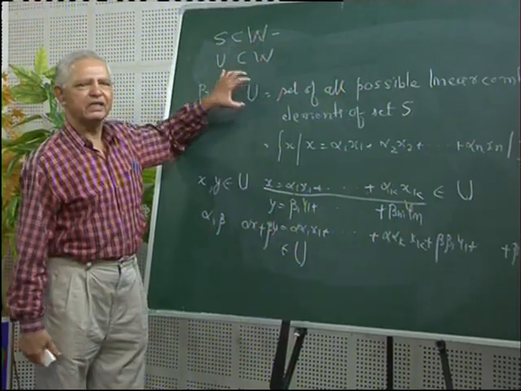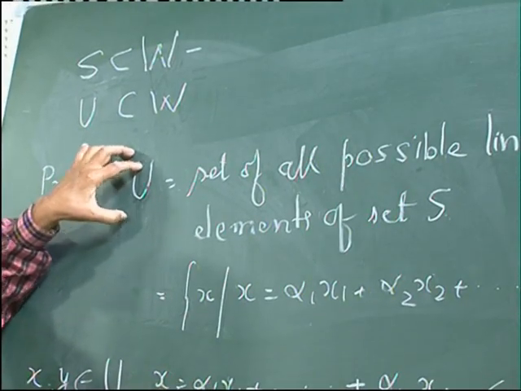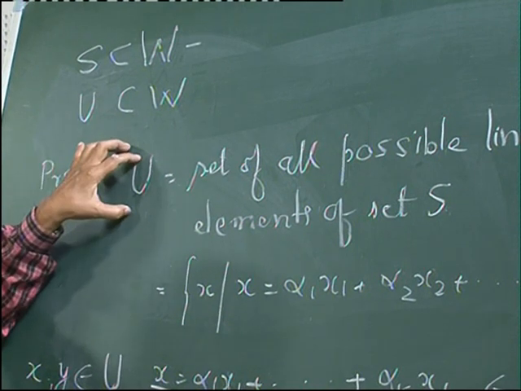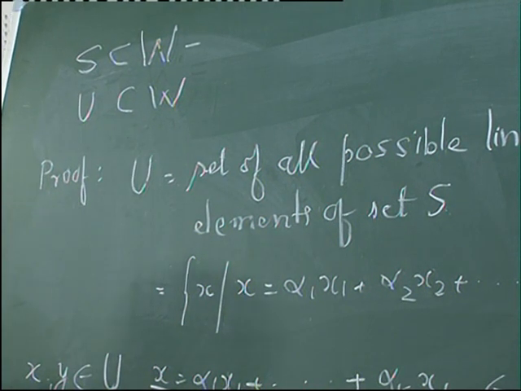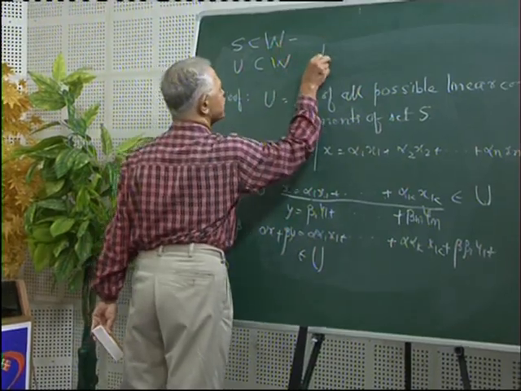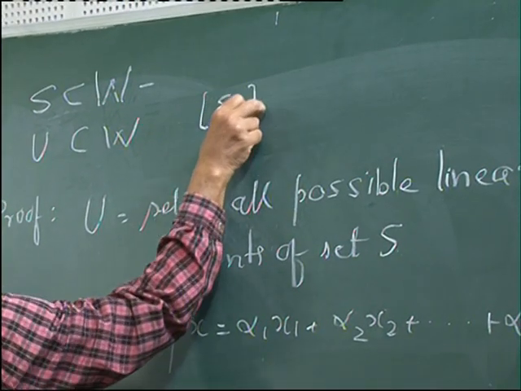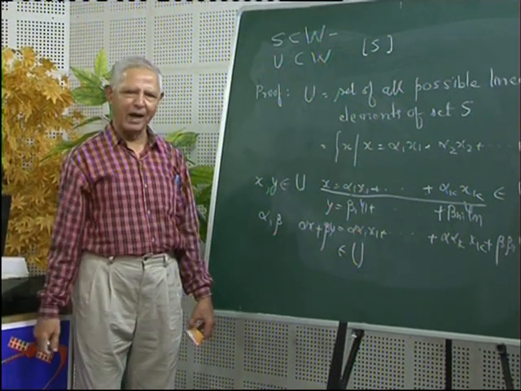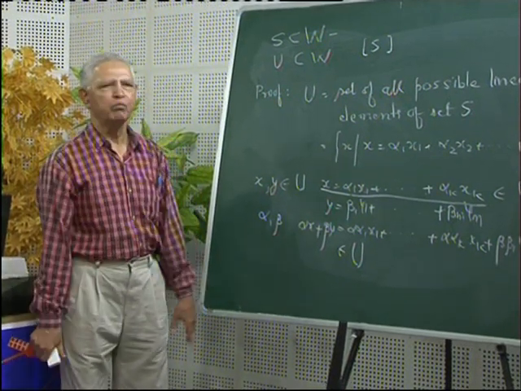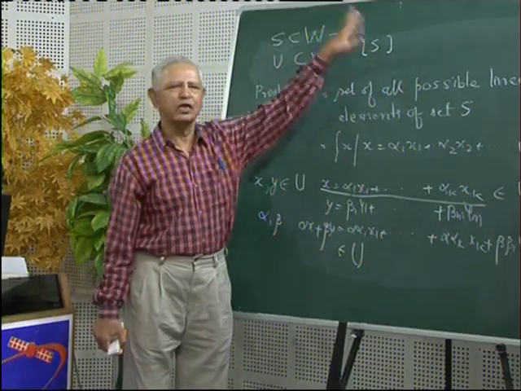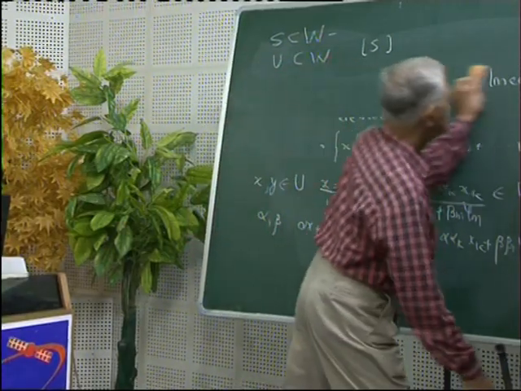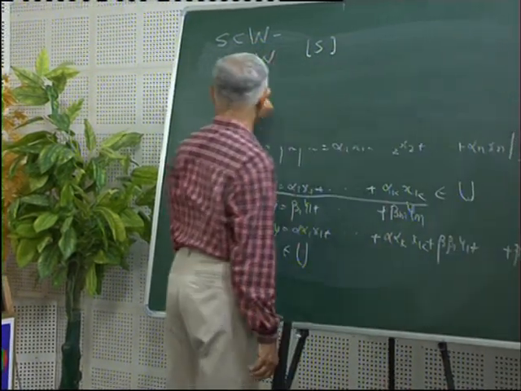This subspace is given a special name. It is called the subspace spanned by the given set S, and the notation which we use is this. We say that it is the subspace spanned by S, or in some books it is called the linear span of S. Now let us take one or two examples.